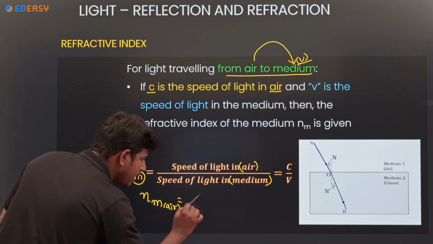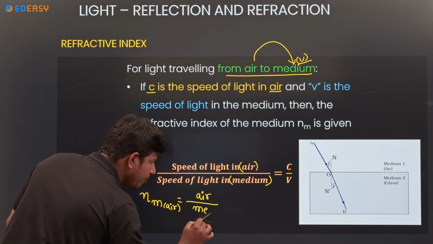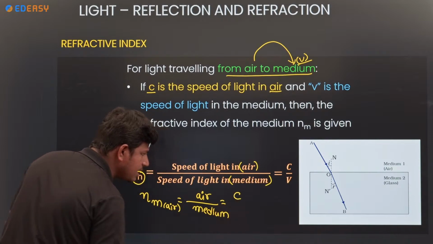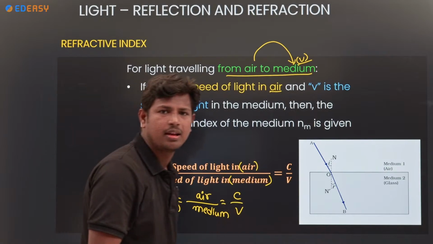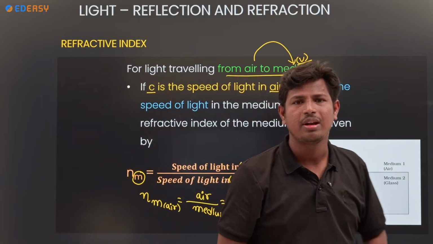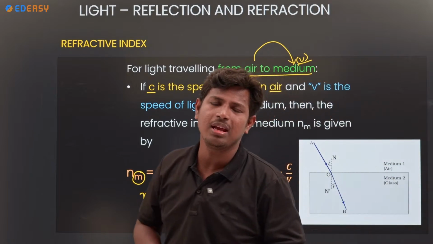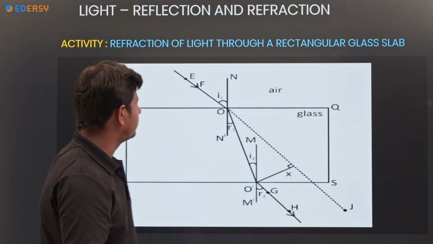Air speed of light we take as C, medium we take as V only. Clear? Refractive index of medium, if you want to find out, is speed of light in air by speed of light in medium. Okay, next one.